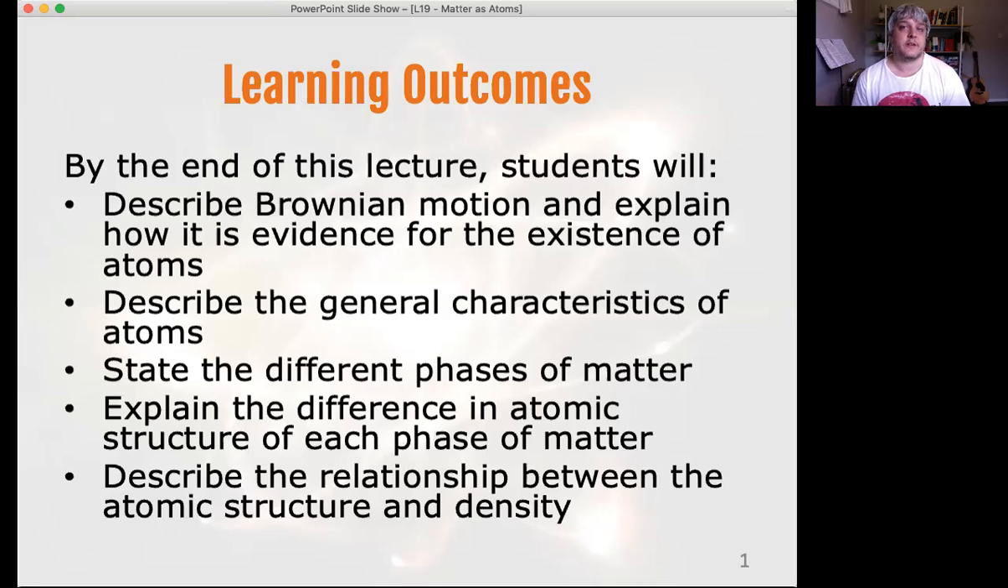So solids, liquids, and gases are the ones you will have already heard of. And then we're going to briefly return to density that we already met when we were talking about objects and their volume and how much mass they had per unit volume, and just think about how density and atomic structure are related to each other as well.